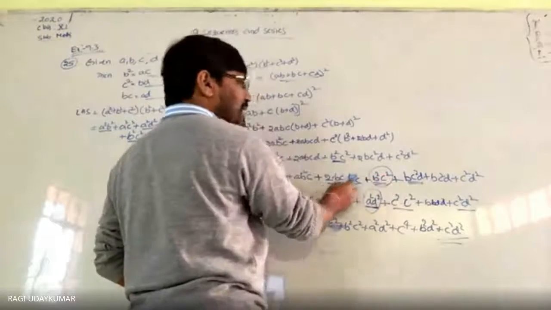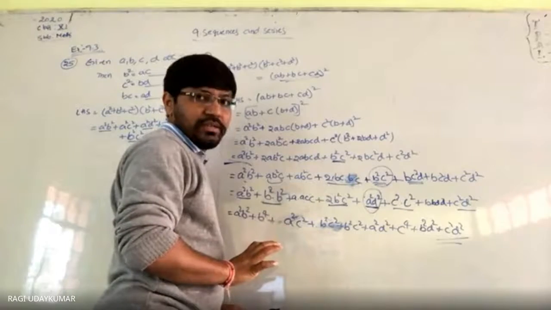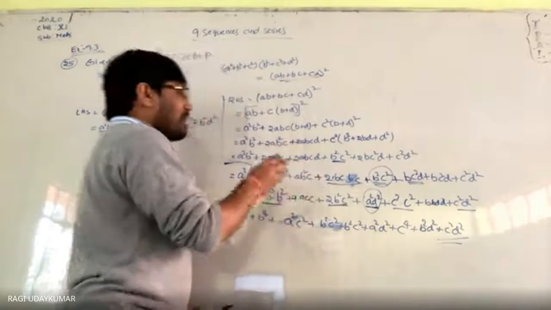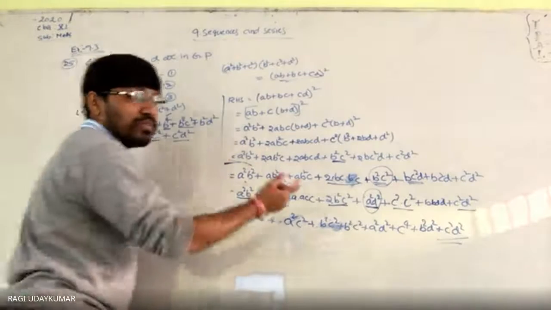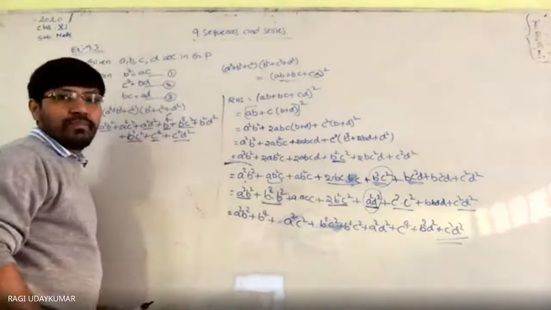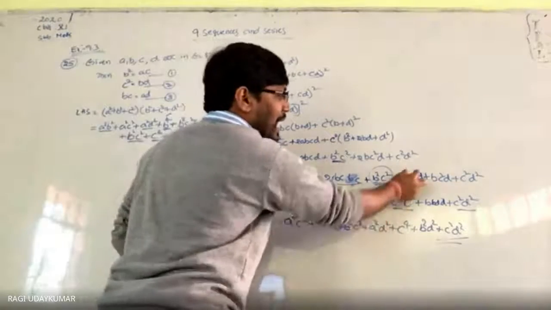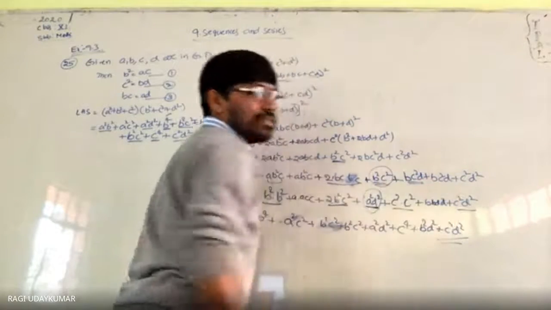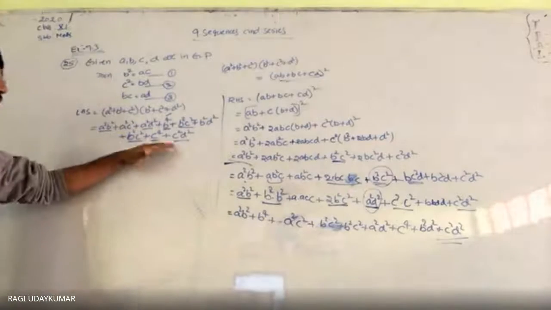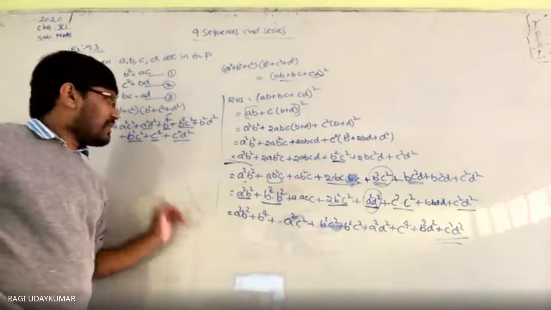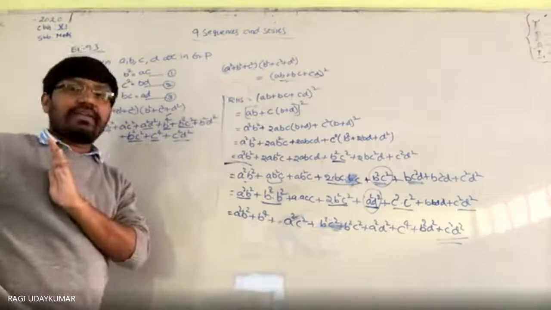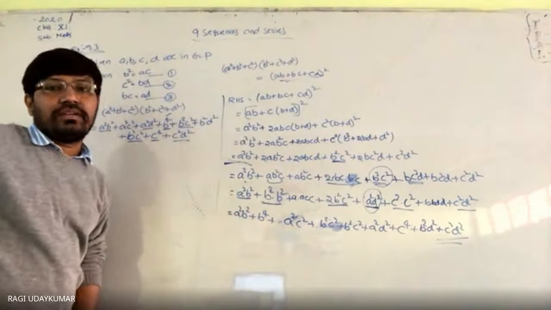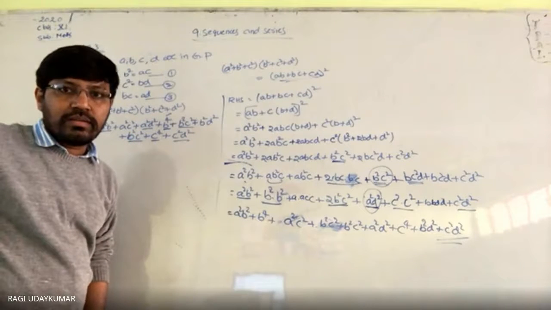Actually, if you give 3 times B square C square, you will get it. Here, out of 3 times B square C square, only 2 times is there. So one more B square C square I am writing as AD. So this one is replaced by AD, and these two I have split and written like this. Even if you want, here itself you can replace, but the better thing is that you keep this one as it is. Keep changing all the squares and powers, then you are going to get the required result. Did you get my point?